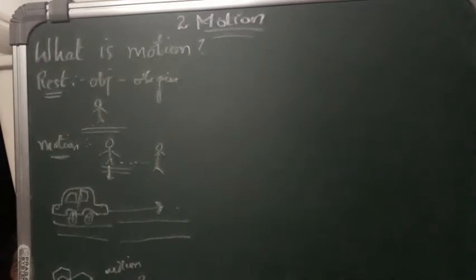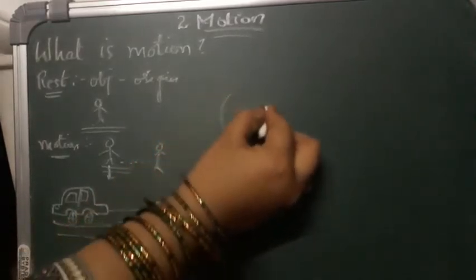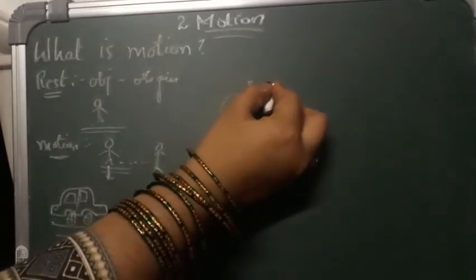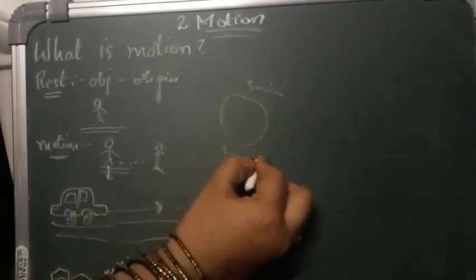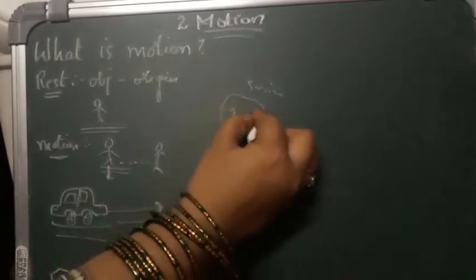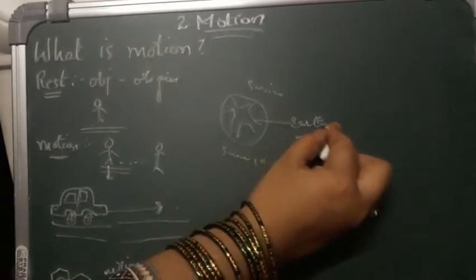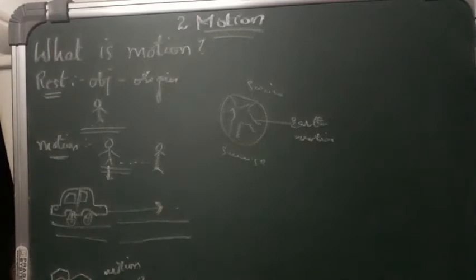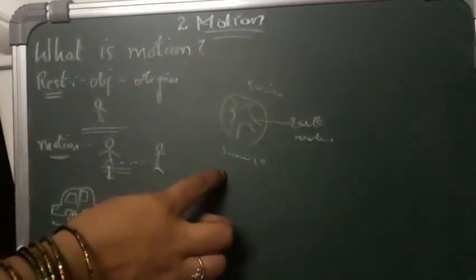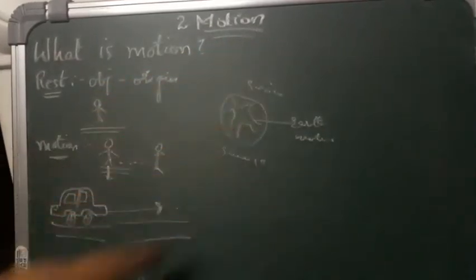See, if the earth is in motion, why don't we directly identify the motion of earth? For example, sunrise and sunset also you see. Why does sunrise and sunset occur? This is also because of the movement of our earth. That is, the earth is in motion. It's not resting, it is moving around the sun. That means the earth is in motion. It is revolving round the sun. So there occurs sunrise and there occurs sunset.